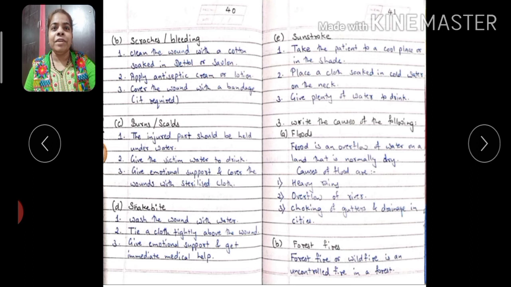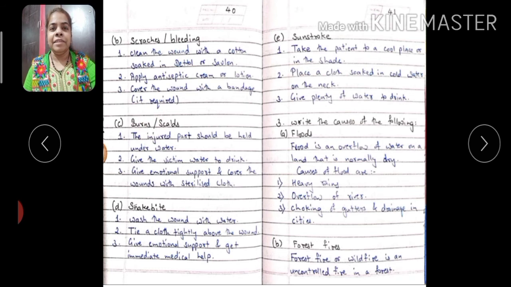Most of us prefer Savlon because it is... Apply antiseptic cream or lotion. Cover the wound with a bandage if required. If you have got hurt more, if the wound is a bit deep and it's paining, then you have to cover it with a bandage.